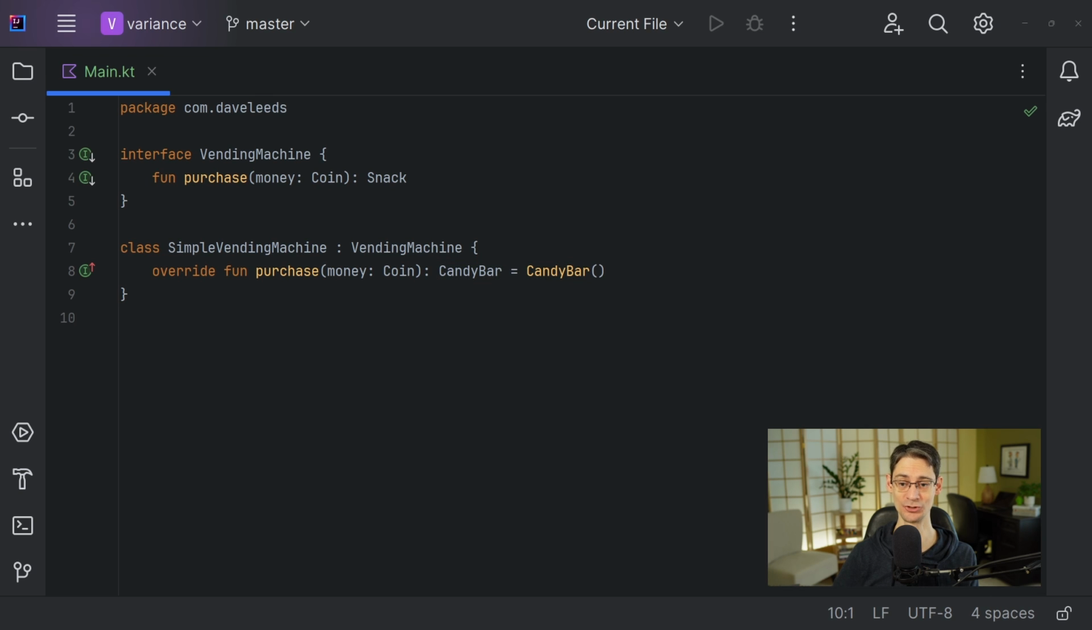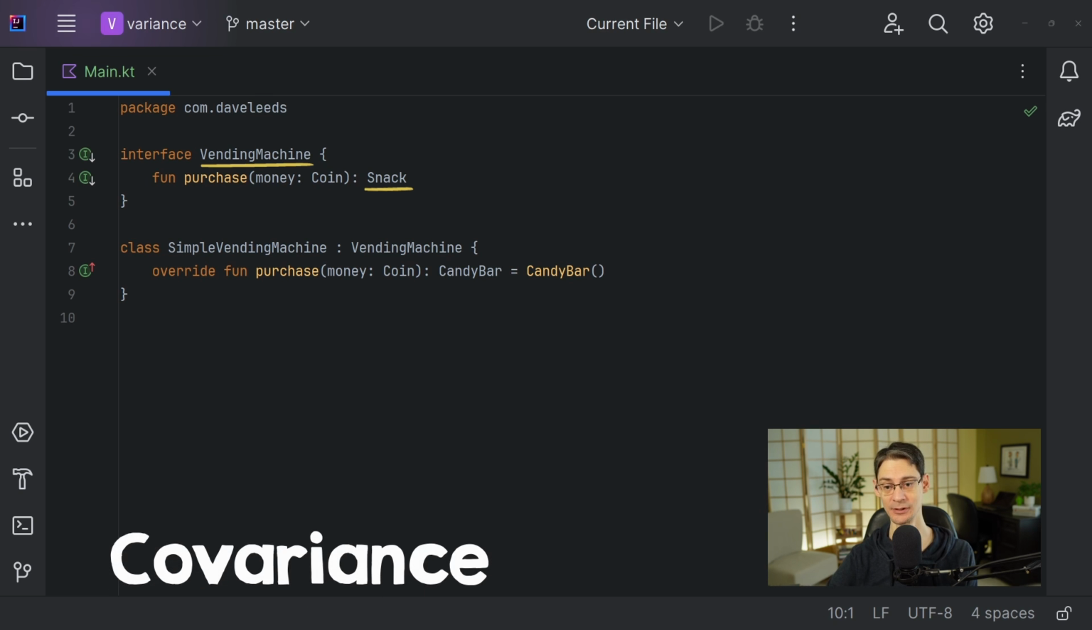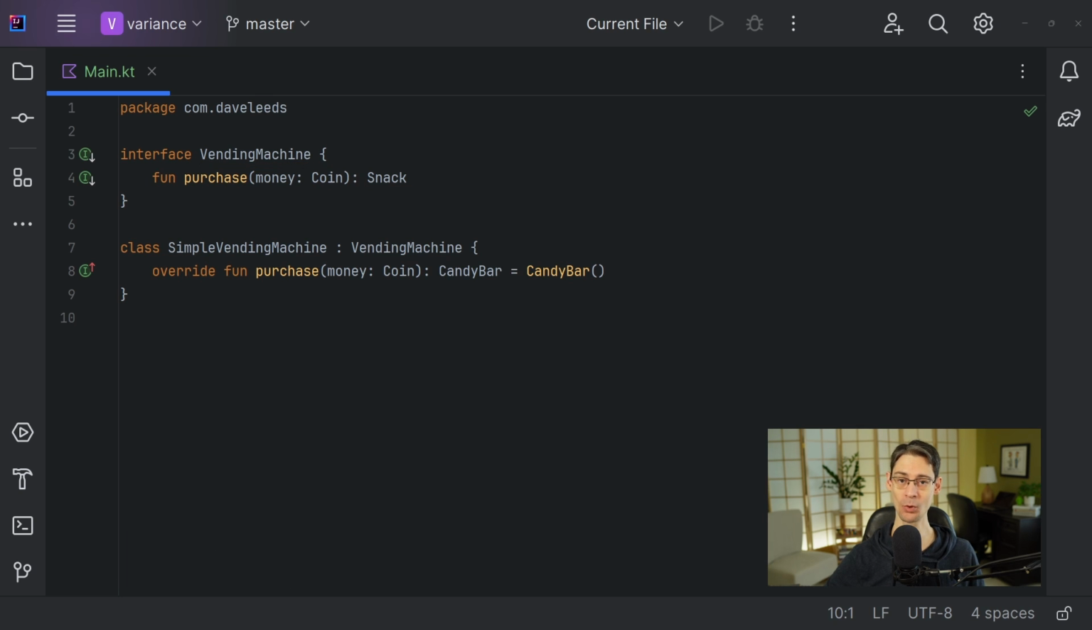In other words, just like SimpleVendingMachine is a subtype of VendingMachine, CandyBar is also a subtype of Snack. So as this container type becomes more specific, so can this return type. And since they become more specific together, we call this covariance, where the prefix co means together. Now, I've only got one function in this example, but covariance applies to the return type of every function and also to properties that are declared with the val keyword.